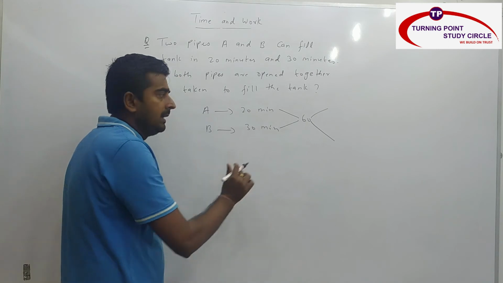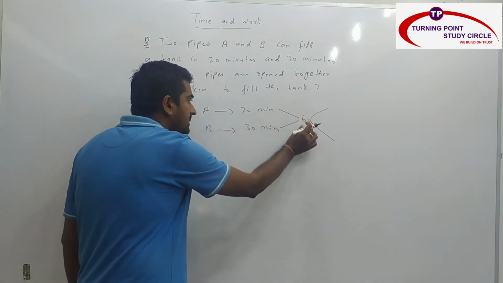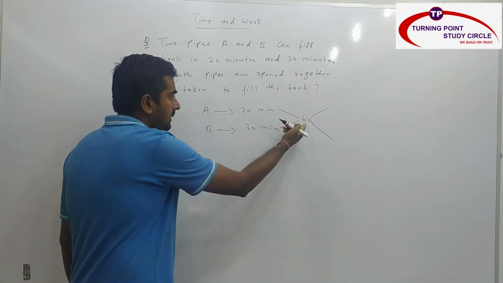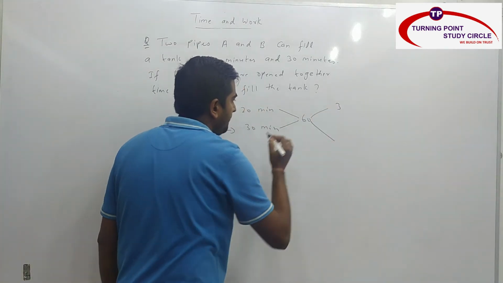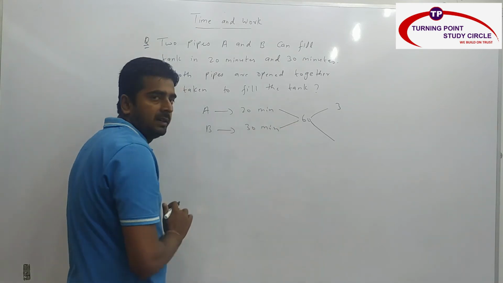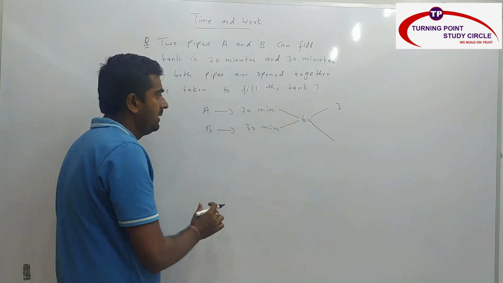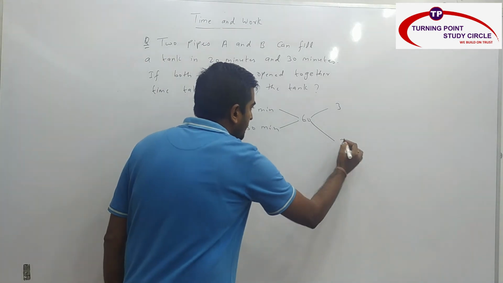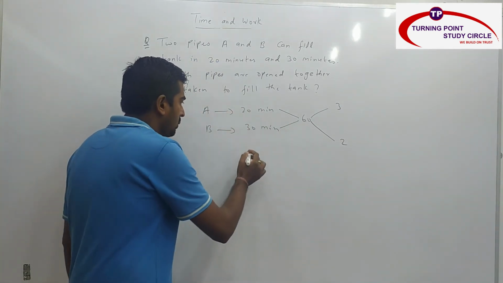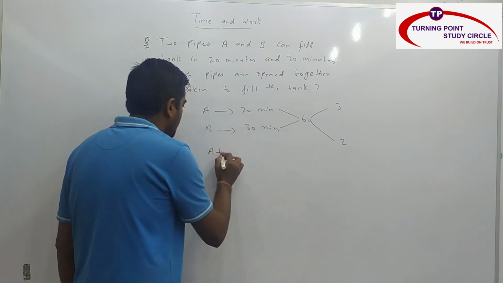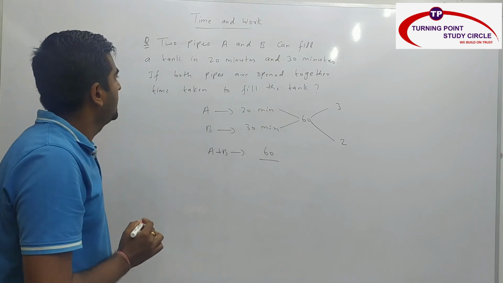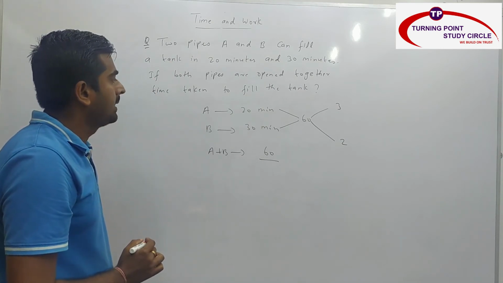A fills 60 units in 20 minutes. So per minute how much will A fill? 60 by 20, which is nothing but 3. Similarly, B fills 60 units in 30 minutes. So per minute how much will B fill? 60 by 30, which is nothing but 2. So our capacity of the tank is the same. So the total capacity of the tank is nothing but how much? 60. Now they are asking if both the pipes are open together, then the time taken to fill the tank.